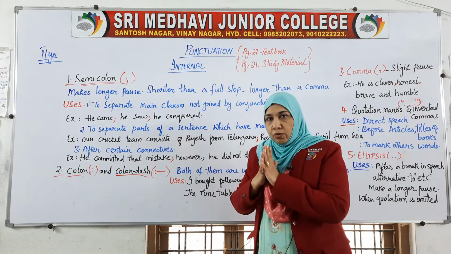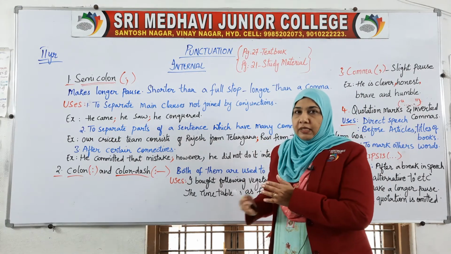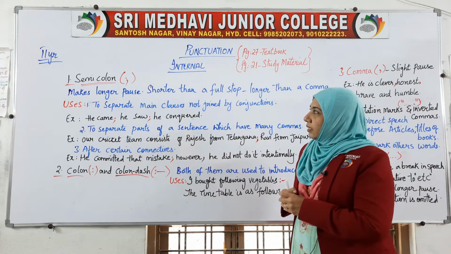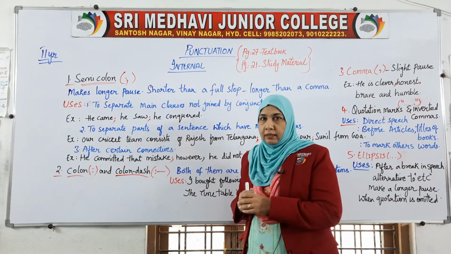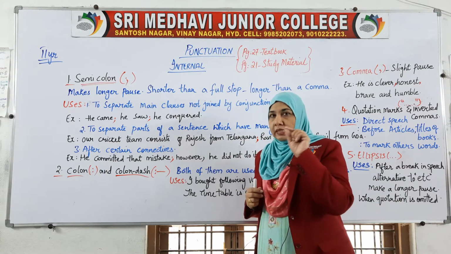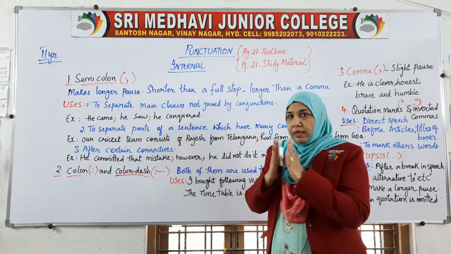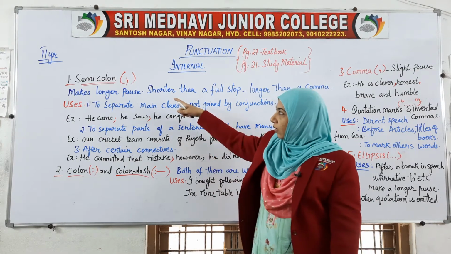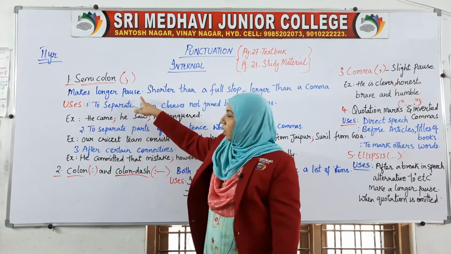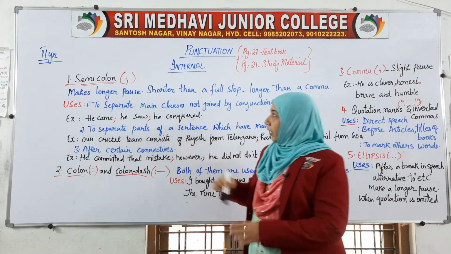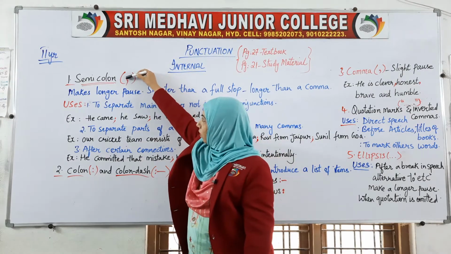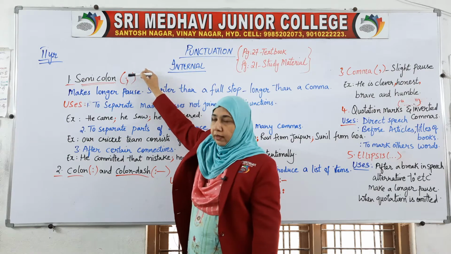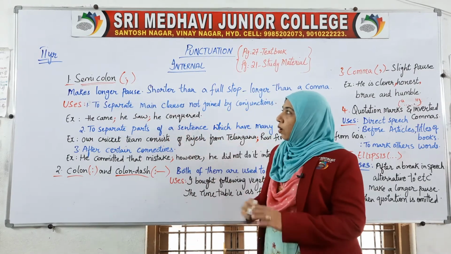Don't get confused, just try to understand it and revise it again and again, so you will get it very easily. First is the semicolon, then the colon. Semi means half, okay, semicolon. The semicolon actually makes a longer pause. In it you can find one dot and a comma. It makes a longer pause.